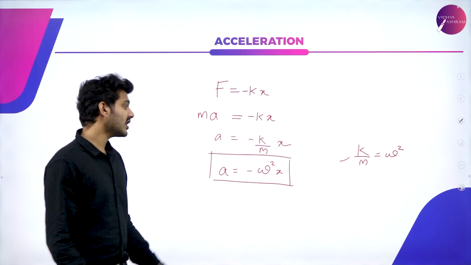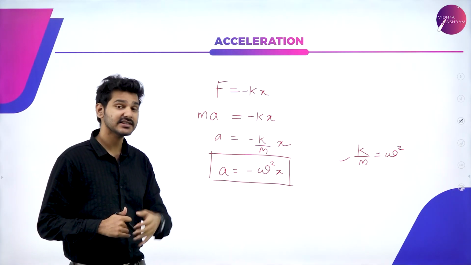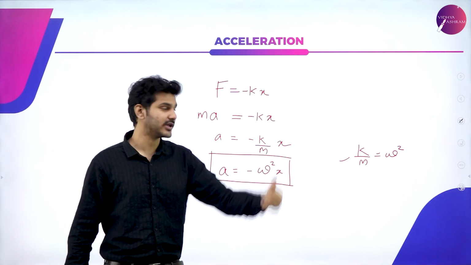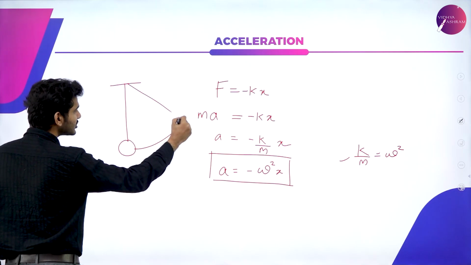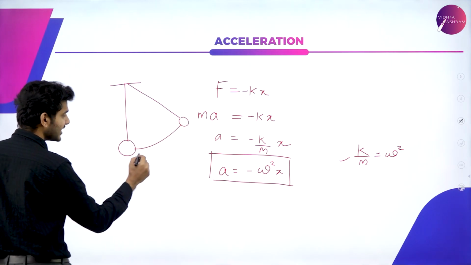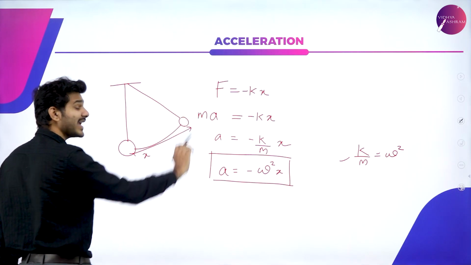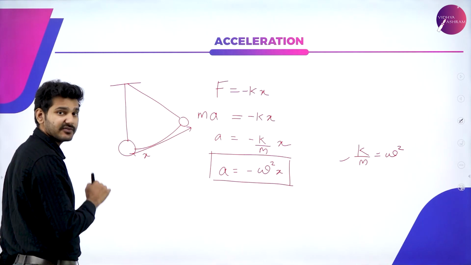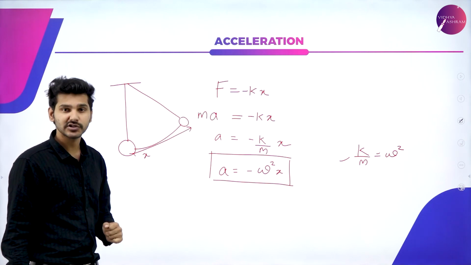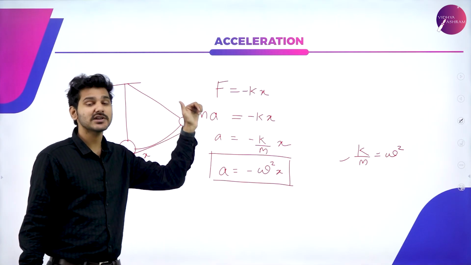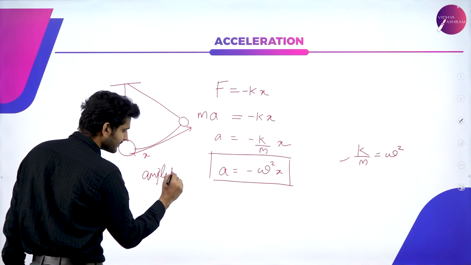And one more important thing, at the very extreme positions, the displacement will reach the maximum point. If this is a simple pendulum and this is the maximum point to which it can swing, then displacement reaches a maximum value here. That is, it cannot swing any further. This maximum displacement which is achievable by this simple pendulum is known as amplitude.